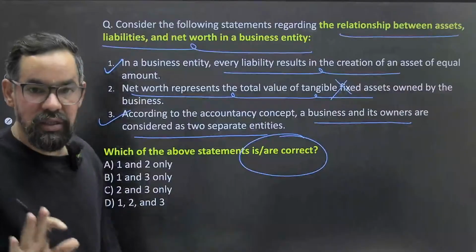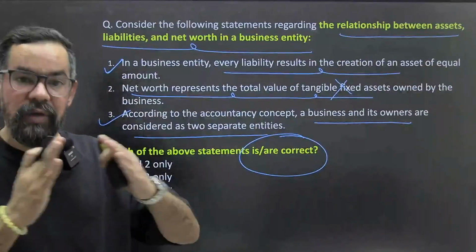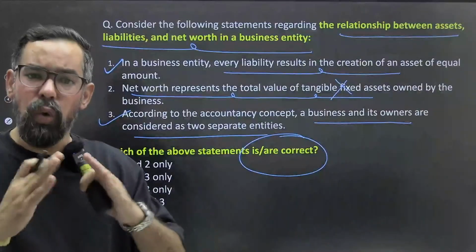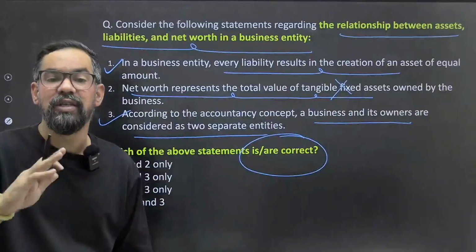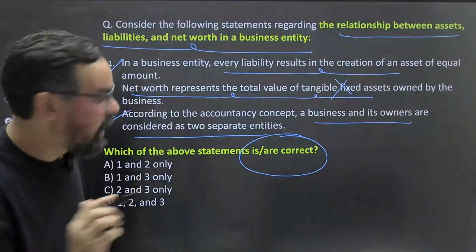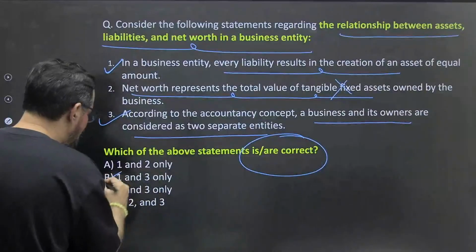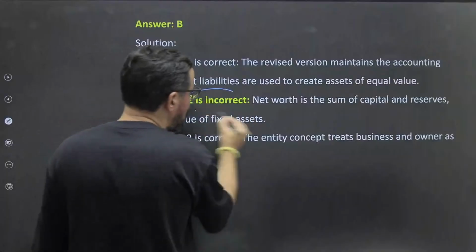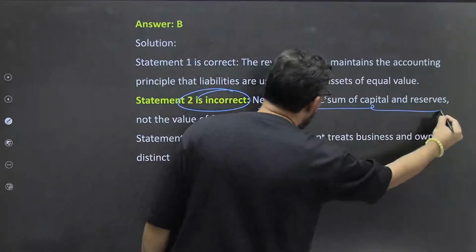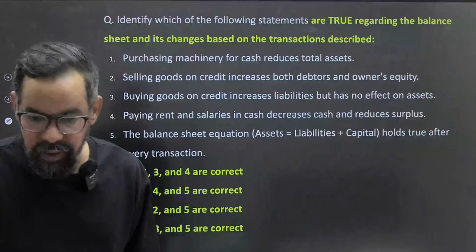According to the accountancy concept, business and its owners are considered two separate entities. Business entity concept, I hope you remember that one, which generally separates owners from the entity. Business is a separate economic unit which is created by law, and others that we have discussed in the previous one also. Okay? So the correct statement means option B will be the right answer. Statement 2 was incorrect. Net worth is a sum of capital and reserve, not the value of fixed assets only.